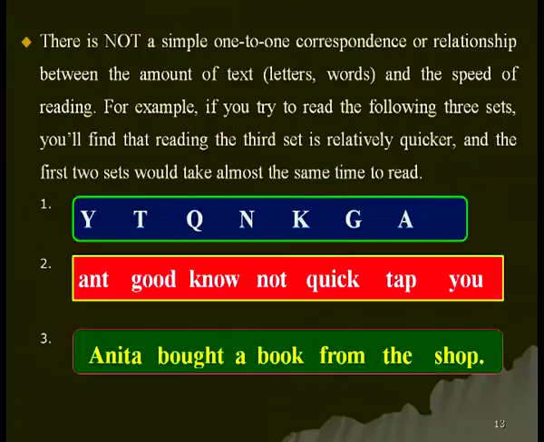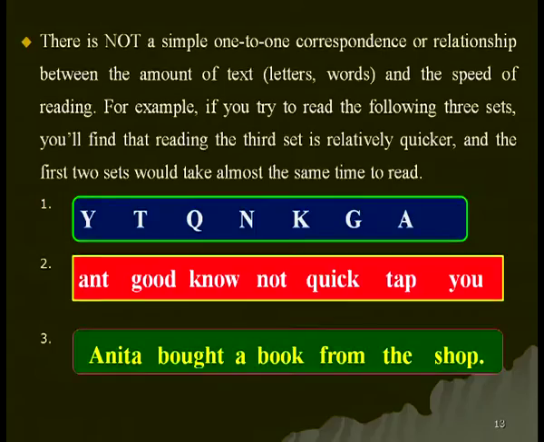For example, in the previous 3 examples, the first set had 7 letters, Y, T, Q, N, K, G, A, but they constituted 7 sense units. One letter constituted one sense unit, one meaningful sound which is present in English. That's why it took longer.